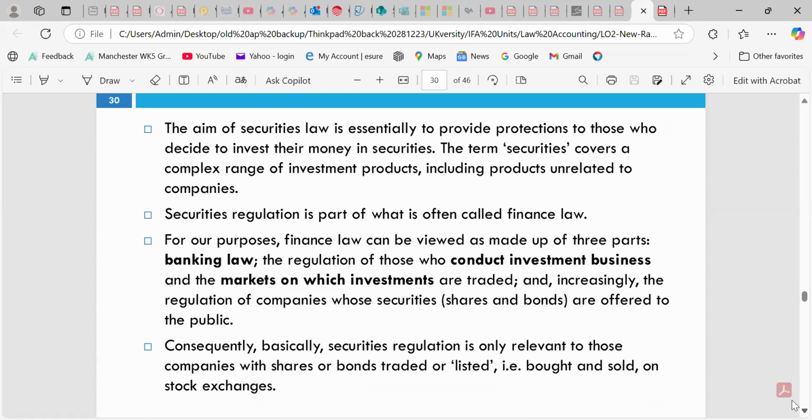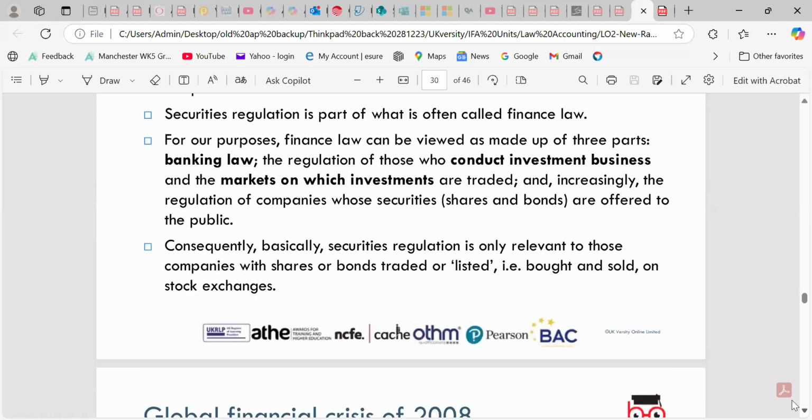And the security provides protection for the money invested. The term security covers a complex range of investment products, such as a bond, which can be secured or pledged against the company's assets. Conduct of investment and the market, where investments are traded, is an increasingly regulated market. We need to be looking at those legislations.